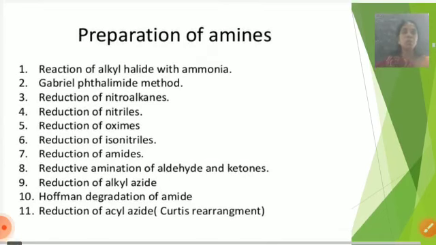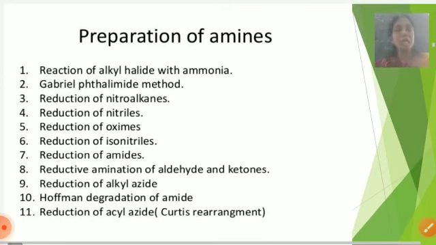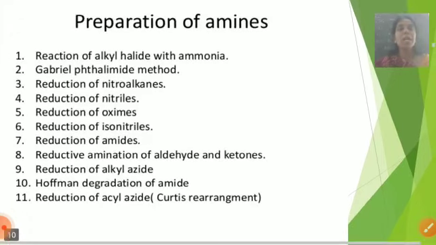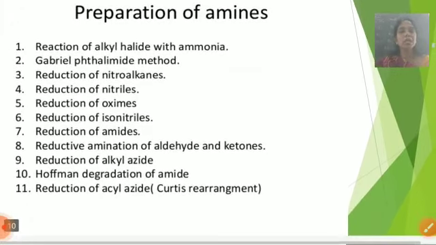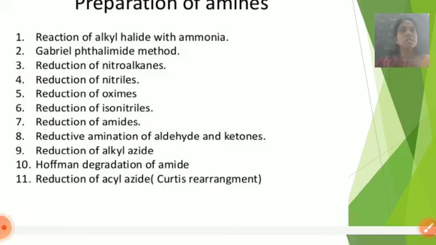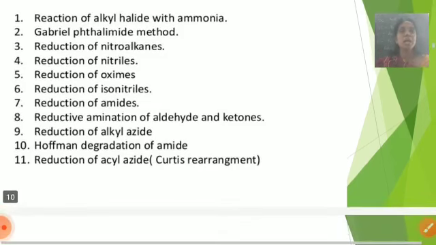The most important preparations of amines are: first, reaction of alkyl halide with ammonia. Second one is the Gabriel phthalimide method, a very important method for preparation of amines. Third, reduction of nitroalkanes, fourth, reduction of nitriles, fifth, reduction of oximes, sixth, reduction of isonitriles, and seventh, reduction of amides.